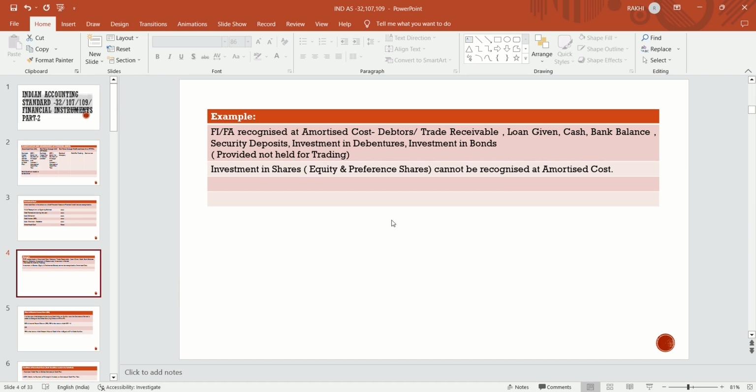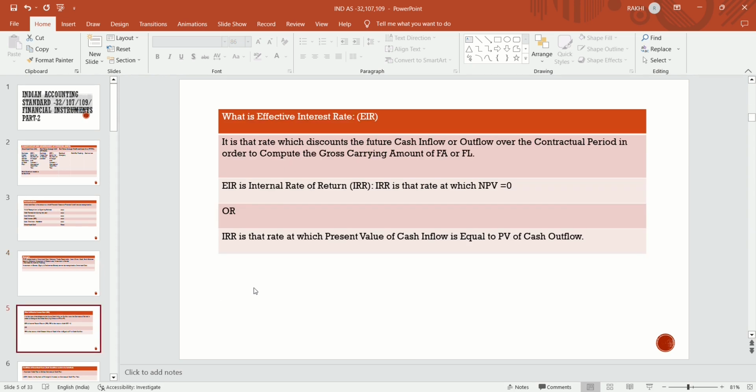So investments in shares, like equity investments or preference shares, cannot be recognized at amortized cost, because even though they are financial assets, they do not satisfy the condition of amortized cost. Now we will discuss what the effective interest rate is.